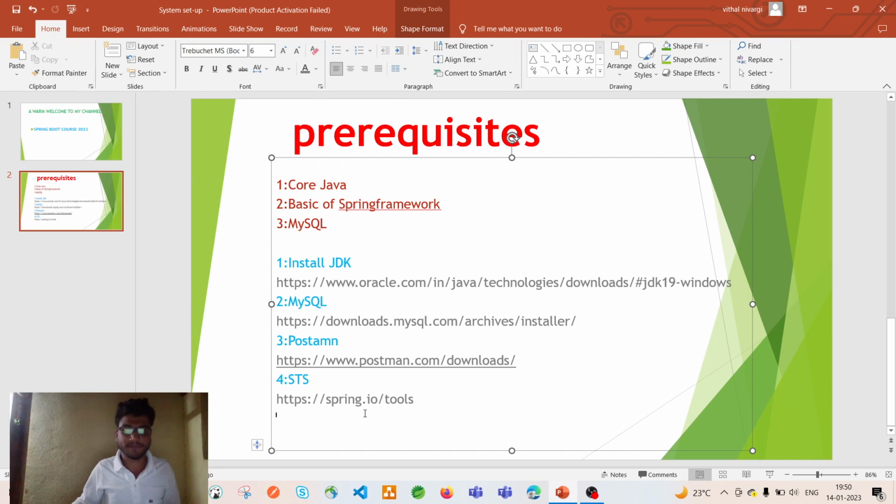It is not that difficult. Once you do the installing of JDK, MySQL, Postman, and STS, we are almost good to start the Spring Boot application. I hope you will do these things. Once we do these things, after that we will try to create the Spring Boot application.